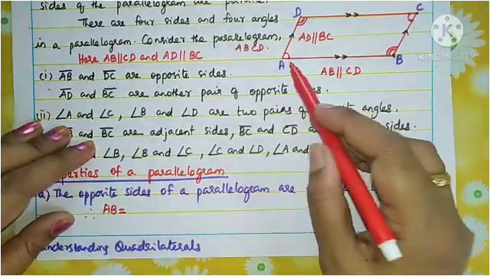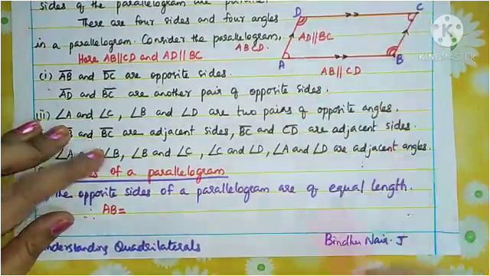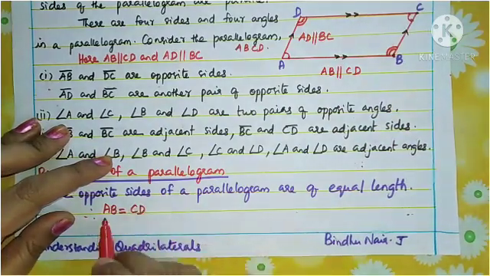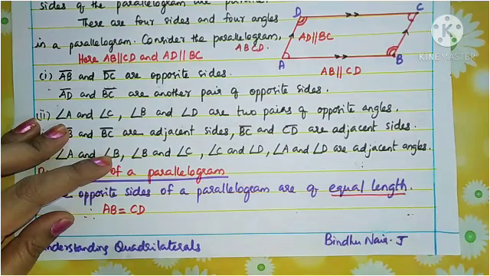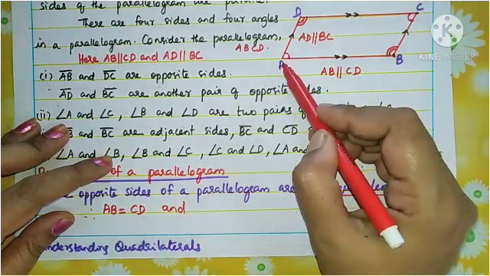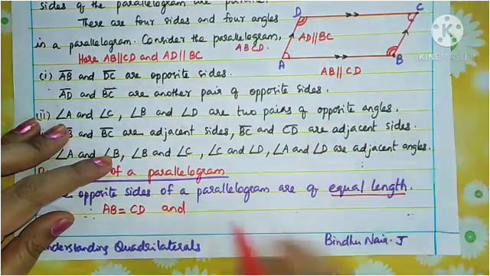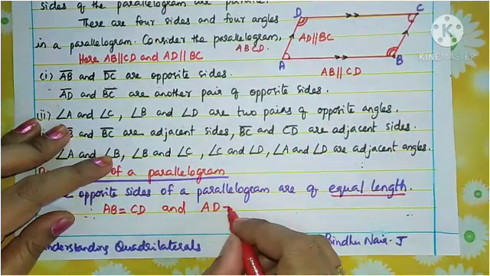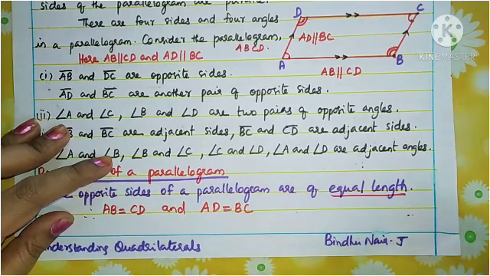Therefore, what are the opposite sides? AB and CD. AB equal to CD, they are equal length. And the other side, AD equal to BC. So this is a very important property of a parallelogram.